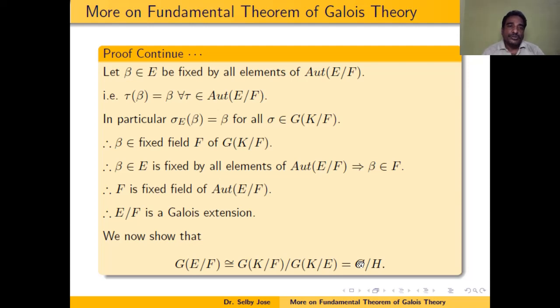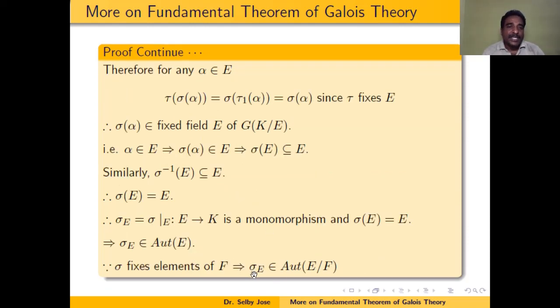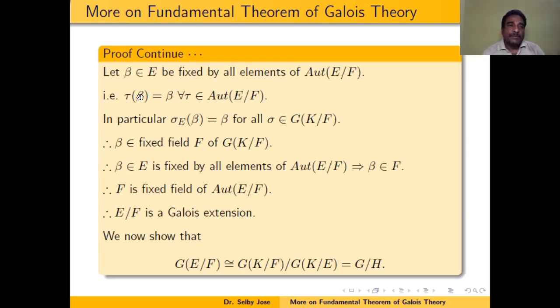Now our aim is what? To show that F is the fixed field of the automorphism group of E over F. Just now we have proved that sigma_E belongs to the automorphism group of E over F, where sigma_E is the restricted map, for any sigma belonging to the Galois group of K over F. Now let beta belonging to E be any element which is fixed by all elements of the automorphism group of E over F. Our aim is what? To show that the fixed field of the automorphism group of E over F is equal to F.